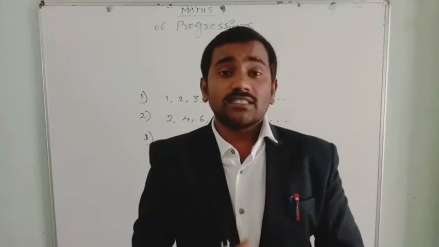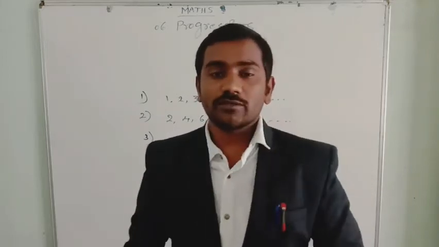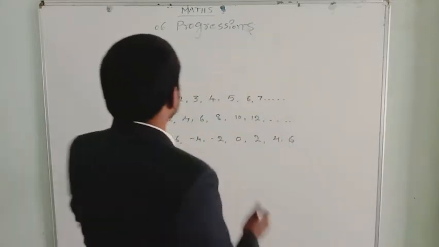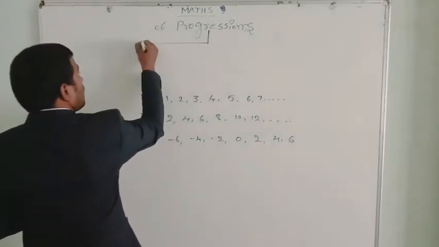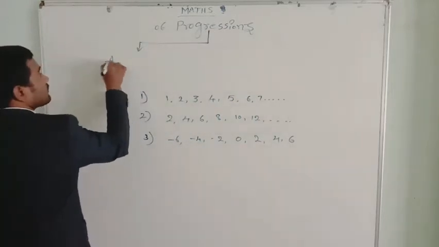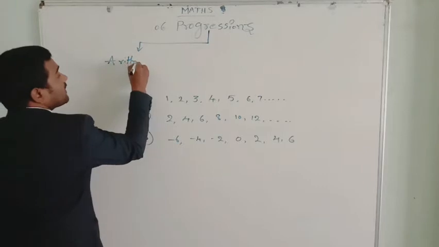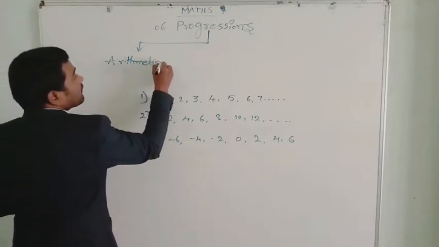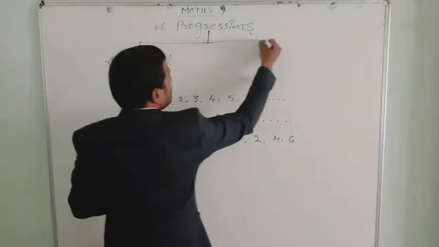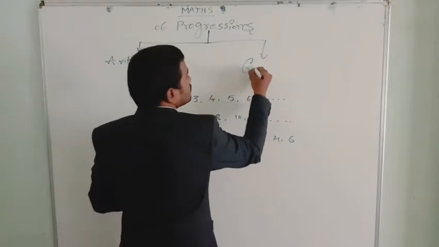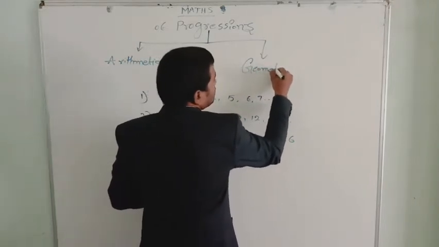Progressions are mainly of two types. Let me write them here. One is arithmetical progression. The next one is geometrical progression.